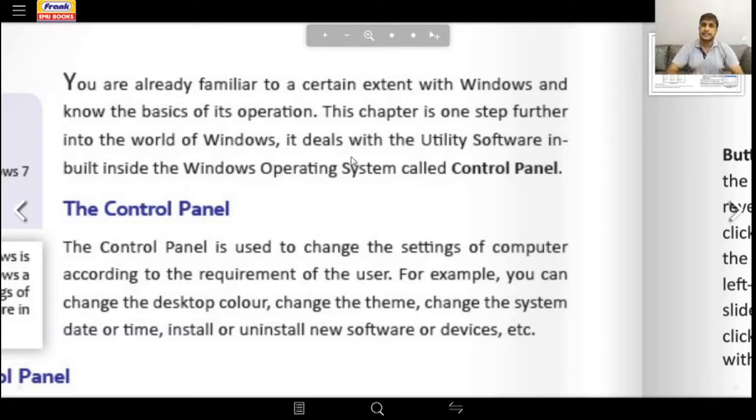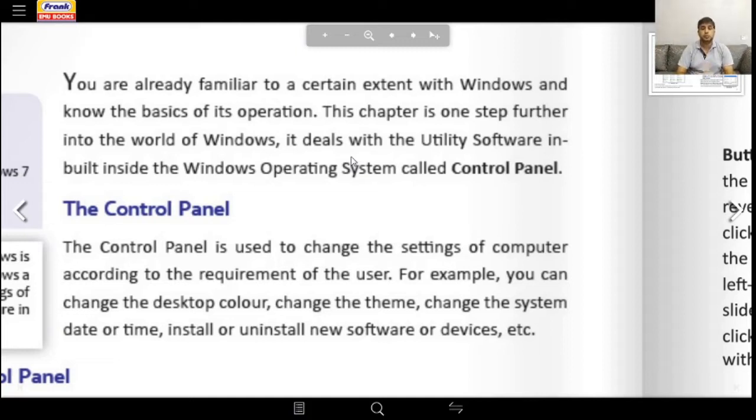Just like you have the settings tab on your mobile phone, where you can change the ringtone, the wallpaper, install apps, and do a lot of things, similarly the computer settings come in the control panel. So this particular chapter is more about the control panel. Okay, so let us begin.